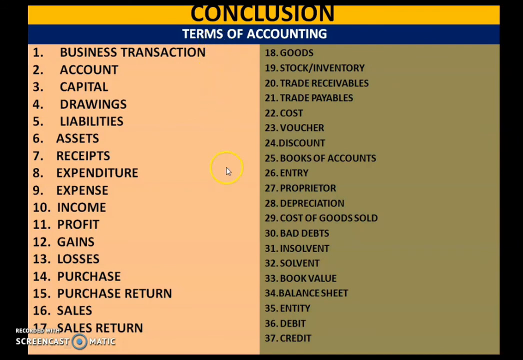So we have come to an end of today's topic as well as the end of this chapter, terms of accounting. In total there are 37 terms we have studied in this chapter. As our chapter proceeds, these terms will be familiar to you because we will be regularly using these terms now. So you have to go through these terms once again, read it, understand it and learn it.